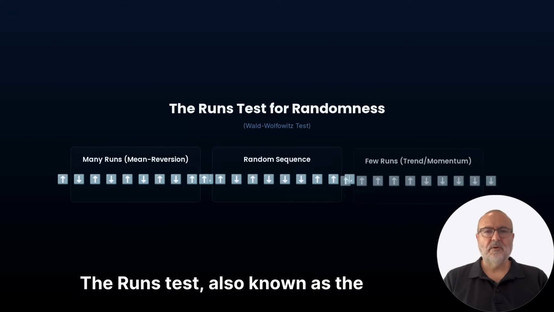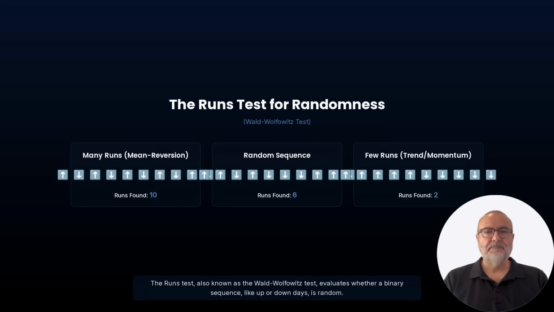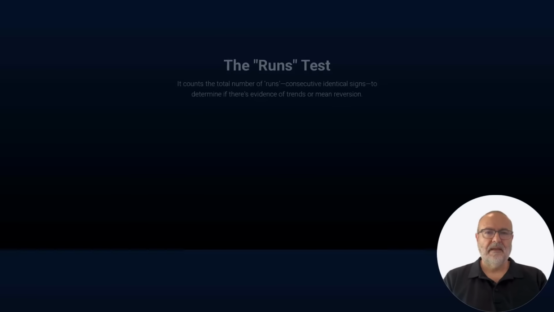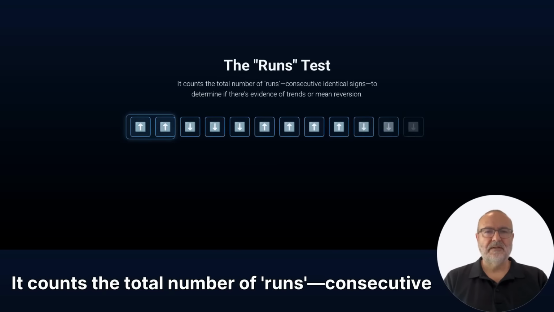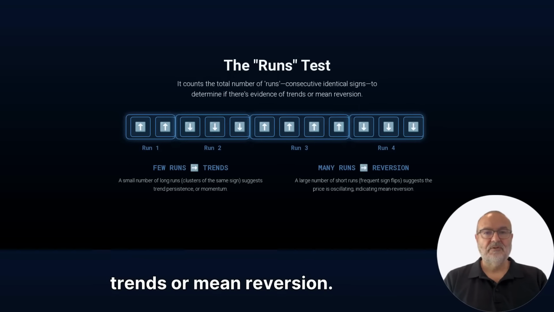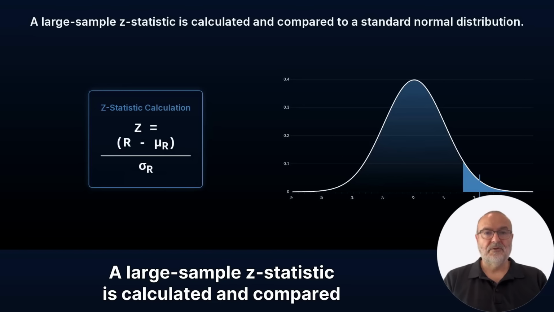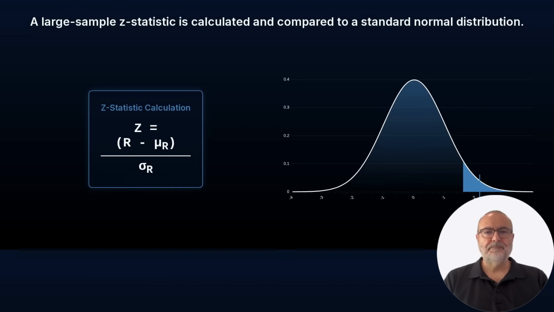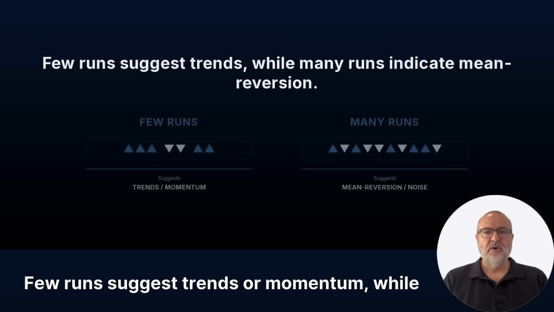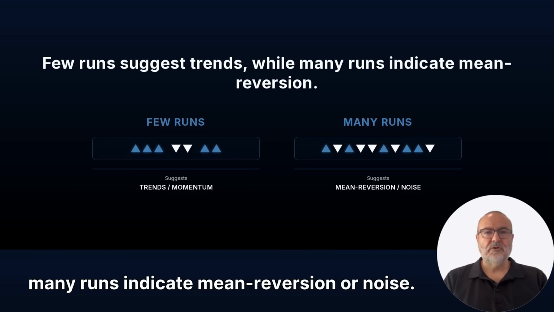The runs test, also known as the Wald-Wolfowitz test, evaluates whether a binary sequence, like up or down days, is random. It counts the total number of runs, consecutive identical signs, to determine if there's evidence of trends or mean reversion. A large sample z-statistic is calculated and compared to a standard normal distribution. Few runs suggest trends or momentum, while many runs indicate mean reversion or noise.